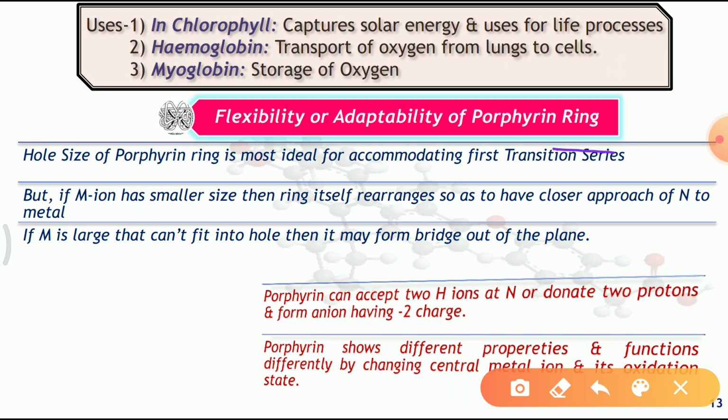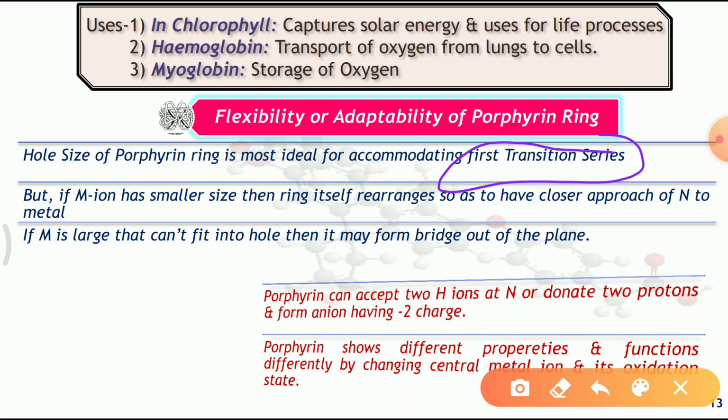Basically, the elements from the first transition series, that is the 3d series in the periodic table, have an ion size which is appropriate to the hole size of the porphyrin ring. So the elements from the first transition series can easily form the complex with the porphyrin ring, or can easily be accommodated in the porphyrin ring.